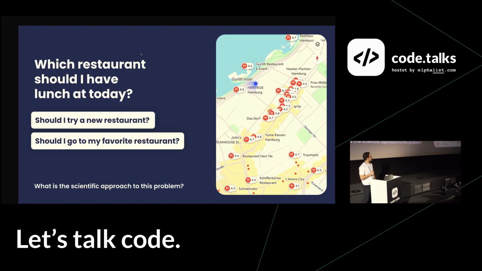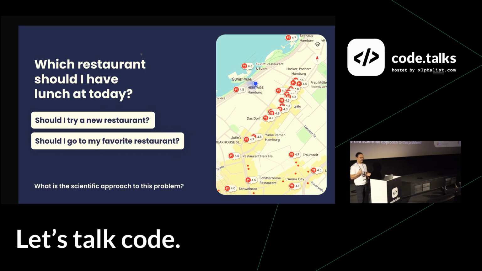So there is one problem that I have every day, and that is where should I have my lunch at? Here you can see a map of the restaurants around our office here in Hamburg. As you can see, there are a lot of different restaurants. Some of them I've been going to many times and I know what to expect from them, but there are many more that I don't know anything about. So this is one part of the problem. Also, there are new ones opening up every day, and it's really hard to keep up.